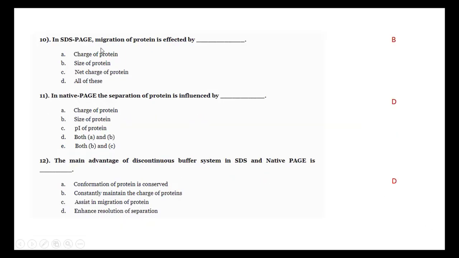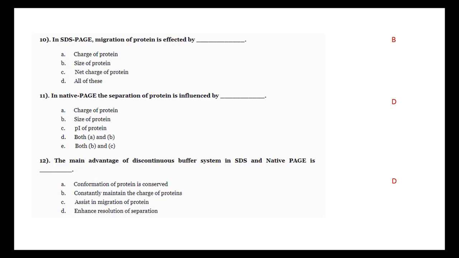In SDS PAGE, the migration of protein is influenced by the size of the protein. If the size increases, the sample cannot migrate easily. If charge increases, it may migrate fast. But if the size of the protein increases, it cannot migrate through the electrophoresis. B is the right answer.